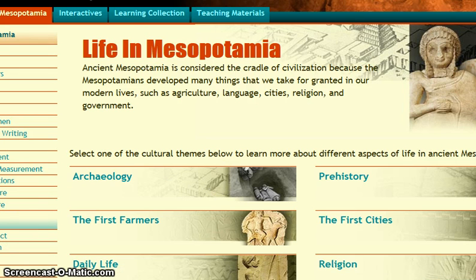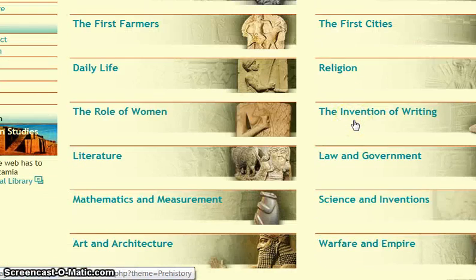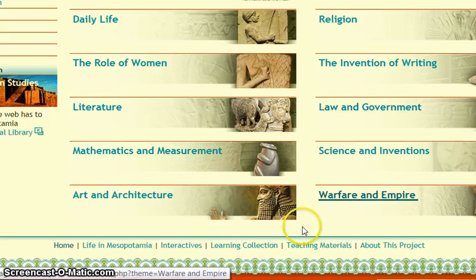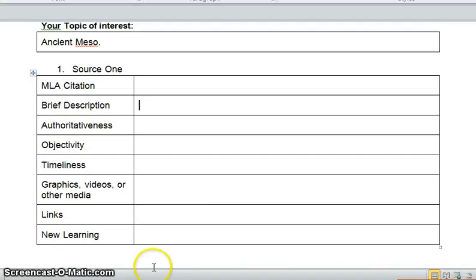and we see here, let me move it up a little bit again so you guys can see a little better. I'm having a hard time getting the window to move. It's talking about life in Mesopotamia. It covers everything from the archaeology of it, the first farmers, daily lives. I would say it's giving a general overview of what life was like in Mesopotamia, and they're discussing why it's considered the cradle of civilization. This one is pretty broad and it covers a lot. Okay, so we're going back. That would be your brief description.